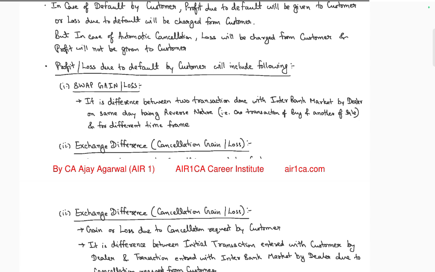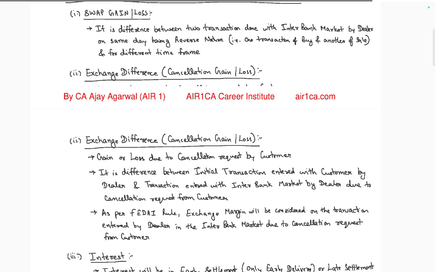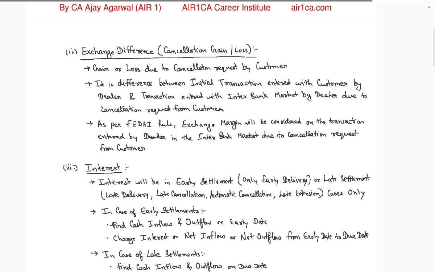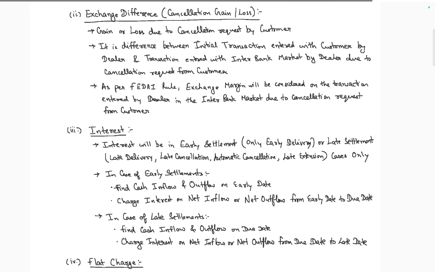The profit or loss due to default to the customer will include the swap gain or loss. The difference between the two transactions done with the interbank market maker and dealer on the same day and of reverse nature, that is, one transaction of buying and another of selling, at different time frames. The exchange difference is cancellation gain or loss on the cancellation request to the customer. It is the difference between the initial transaction entered into with the customer by the dealer and the transaction entered into in the interbank market by the dealer due to a cancellation request from the customer. The FEDAI rules: exchange considers the transaction entered into by the dealer in the interbank market to cancel the request.